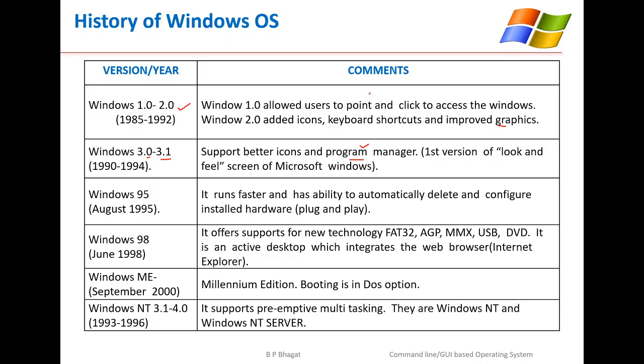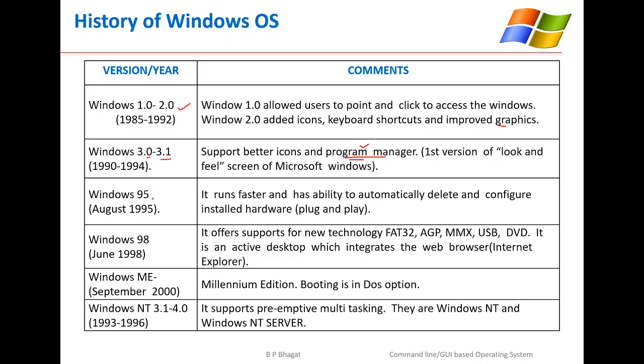Today we call it Windows Explorer, with the help of which we can create, delete, modify, move, and copy files from one place to another. All these activities are done with the help of the program manager.